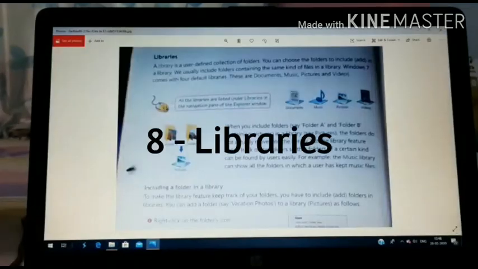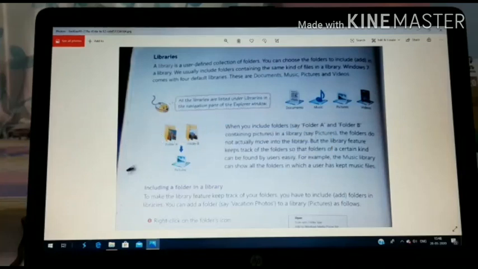Now libraries come over here. What do you understand by libraries? In a simple way, a library is where we keep books or something in an organized manner. In the same way, in a computer we also keep some documents in libraries. So what is a library? A library is a user-defined collection of folders.